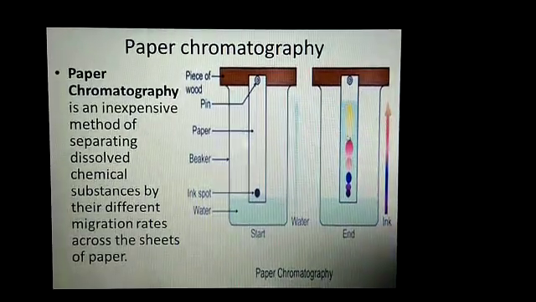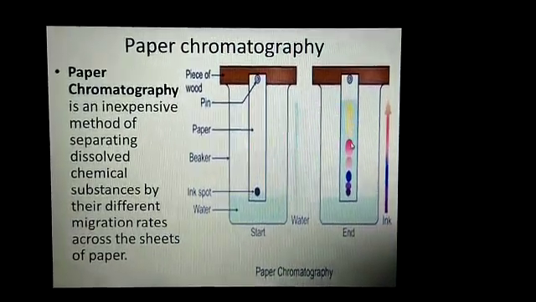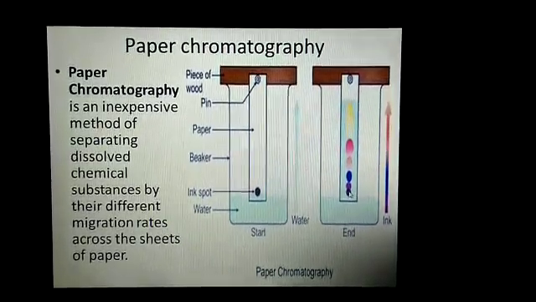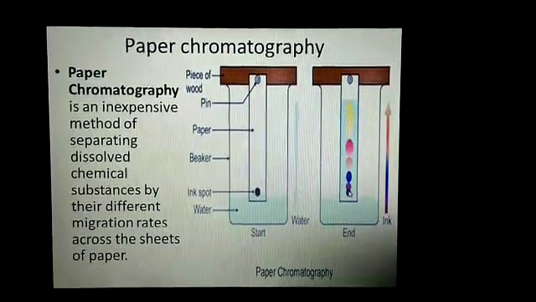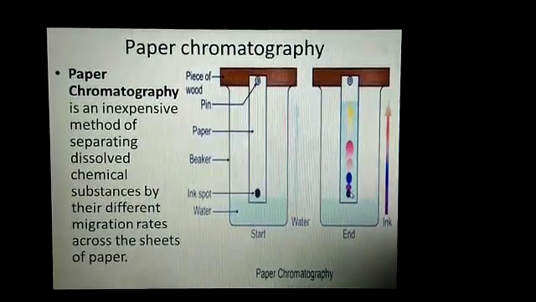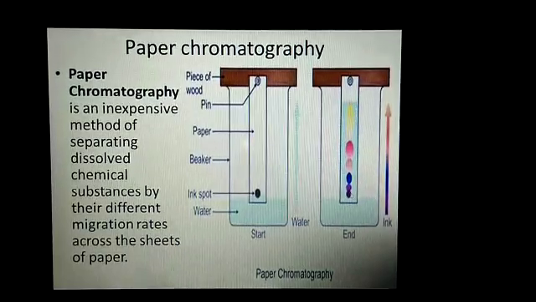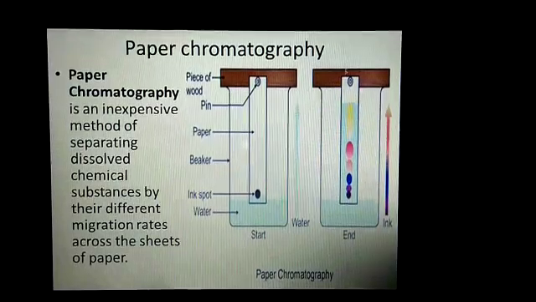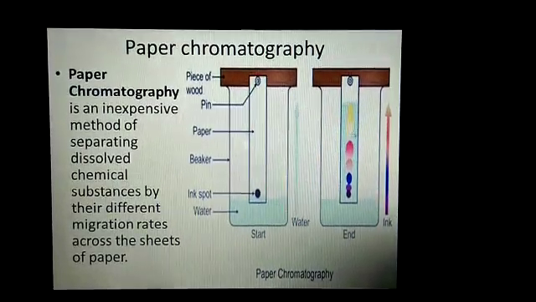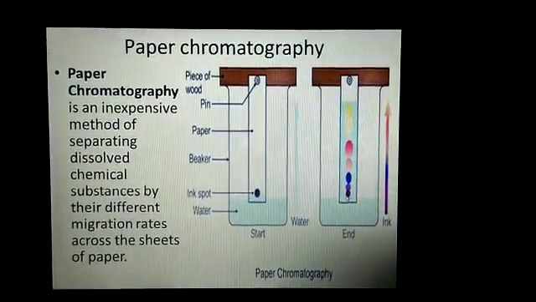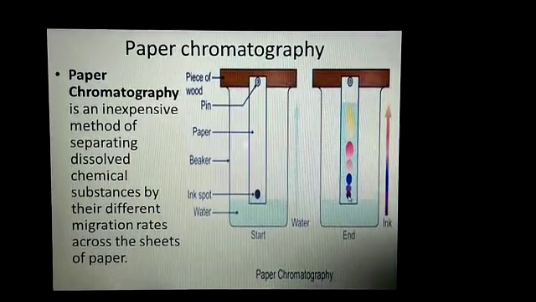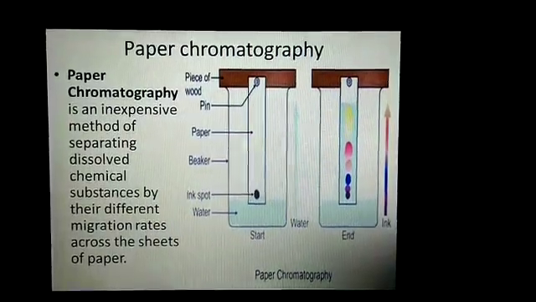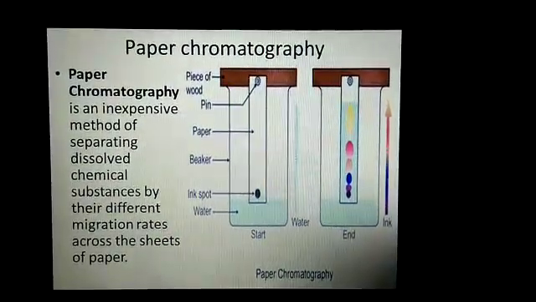You can see here in the second picture, this dot means ink spot. It is a mixture of different components, and the components which have strong affinity to the solvent move faster along the solvent, and the constituents which have strong affinity to the paper are at the lower position.